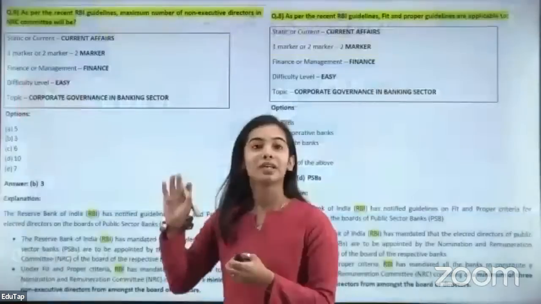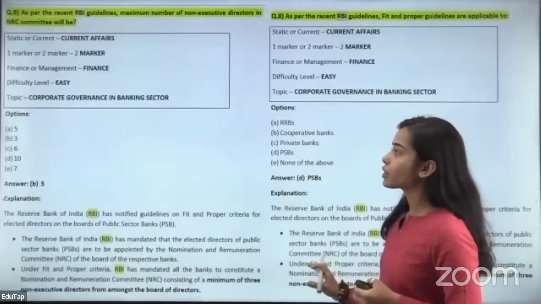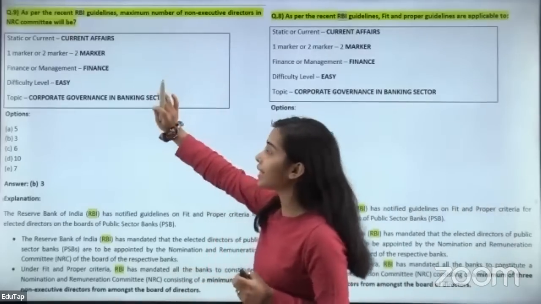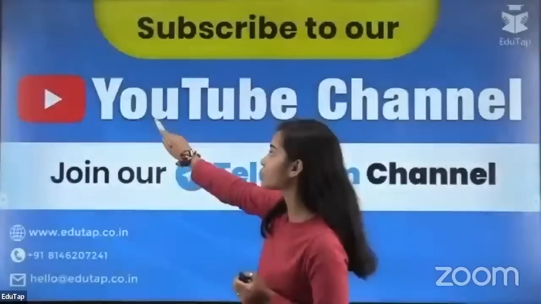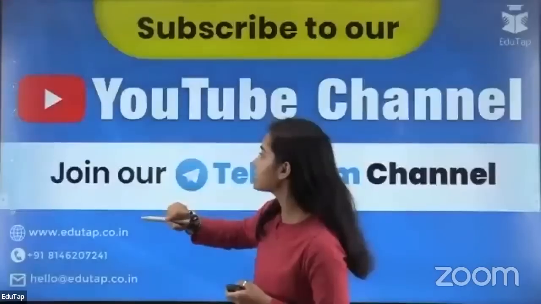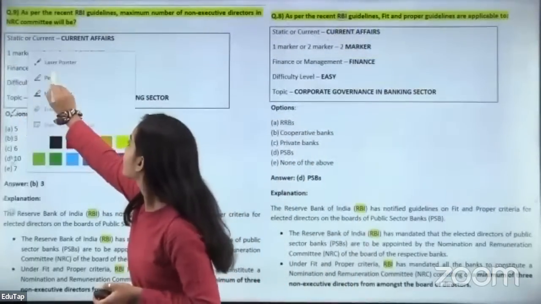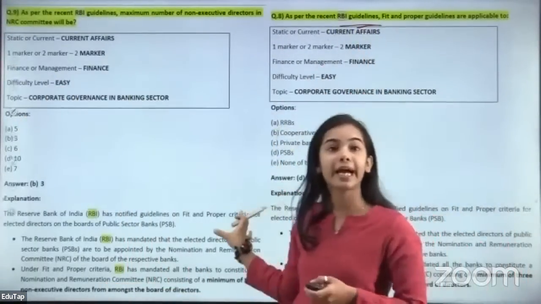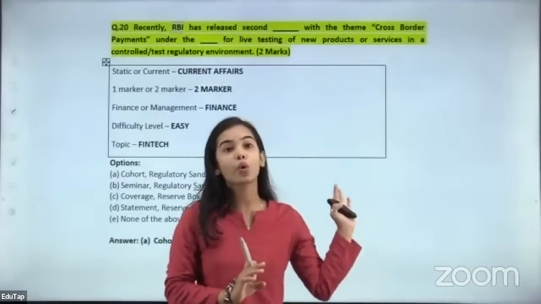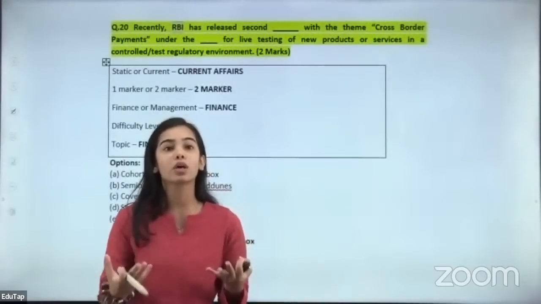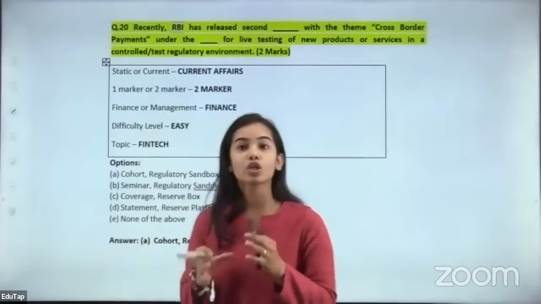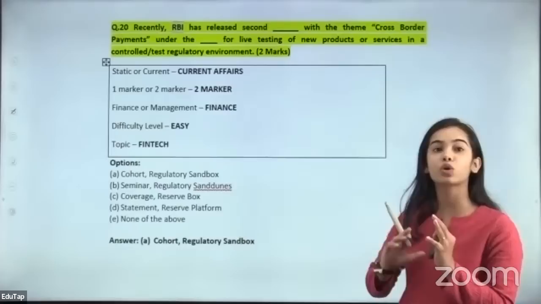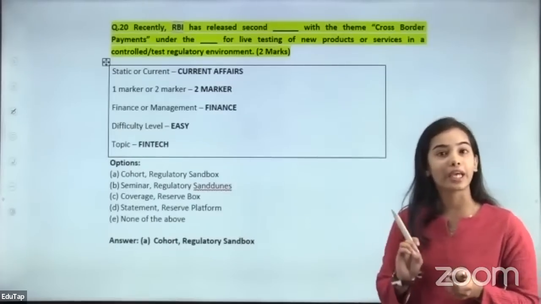So now, see, these are the previous year questions that came in phase 2. Here, as you can see, there were direct questions from the RBI guidelines, as well as a question on the cohort of the regulatory sandbox. All of this is very important, and questions based on these we will discuss in today's session.